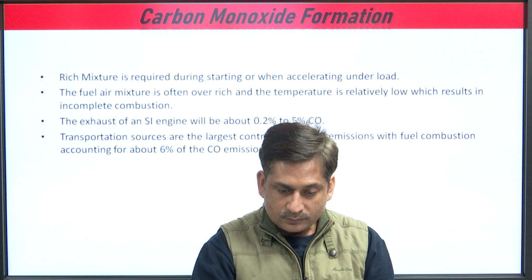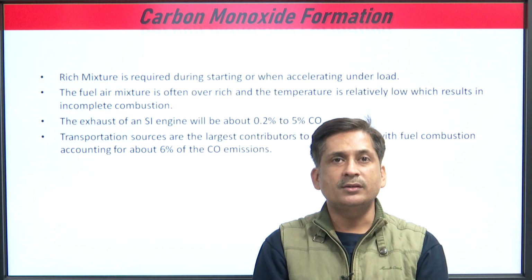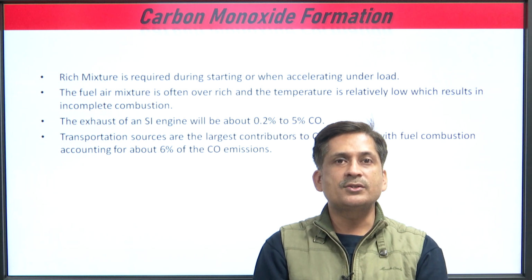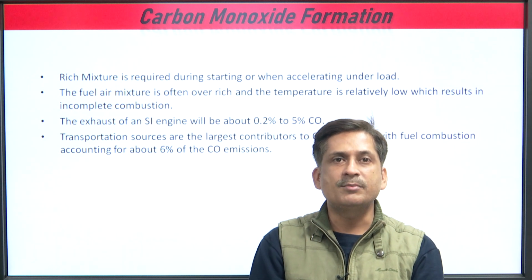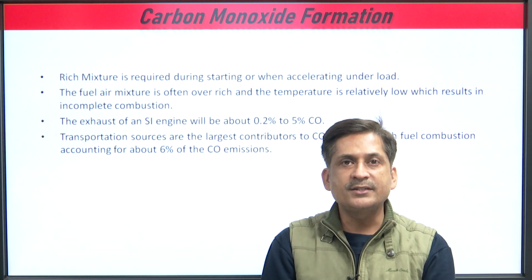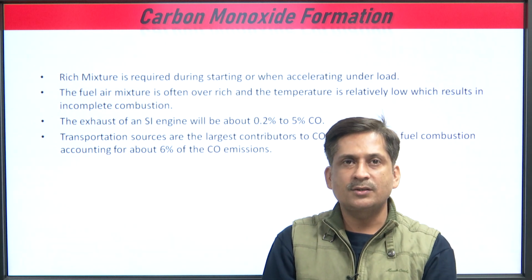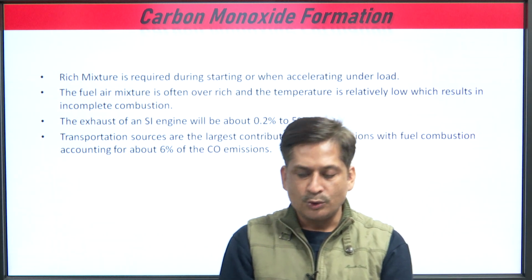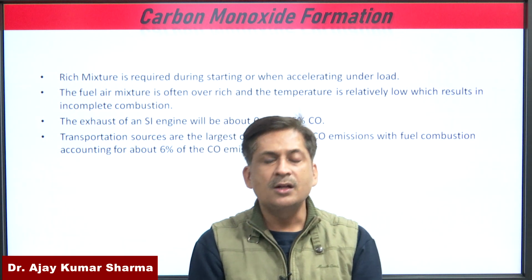So, for carbon monoxide formation, a rich mixture is required during starting or when accelerating under load. The fuel air mixture is often over rich and temperature is relatively low, which results in incomplete combustion. The exhaust of an SI engine will be about 0.2% to 5% CO. Transportation sources are large contributors to CO emission, with fuel combustion accounting for about 6% of the CO emission.